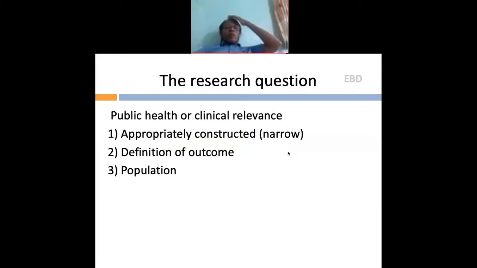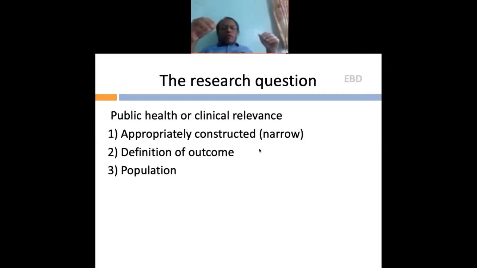The most important part of the systematic review is that you need to appropriately construct the question. That is, you need to have a narrow question. Don't make it too broad, because with a broad question you will lose focus. You don't know what to remove from the data and what exactly to put in your paper.